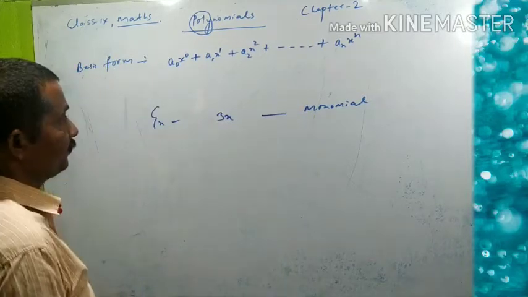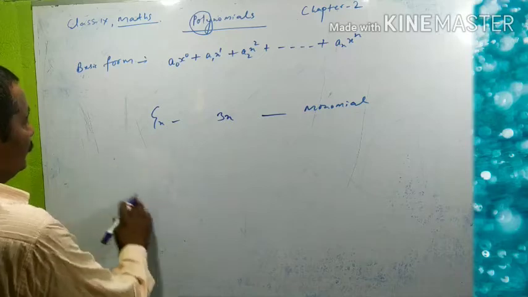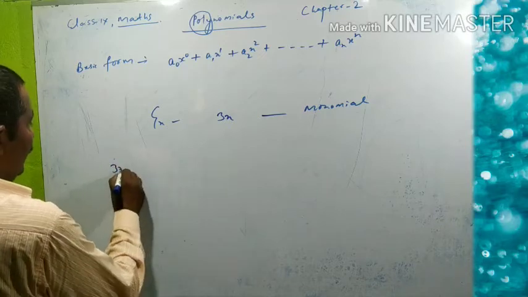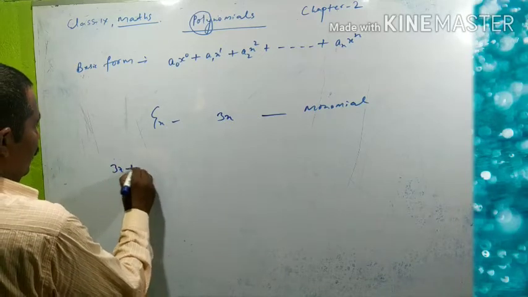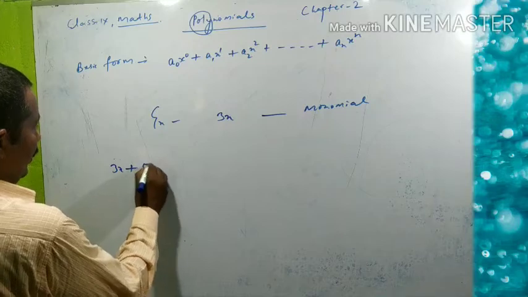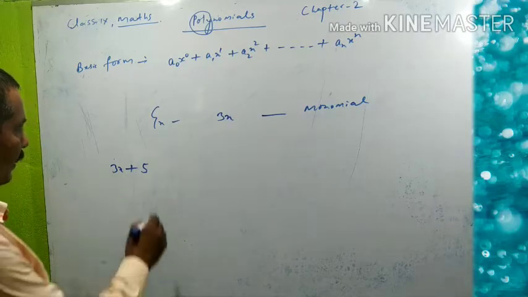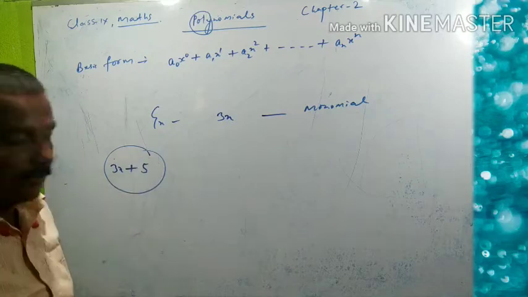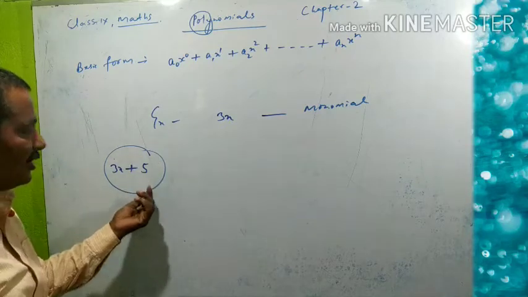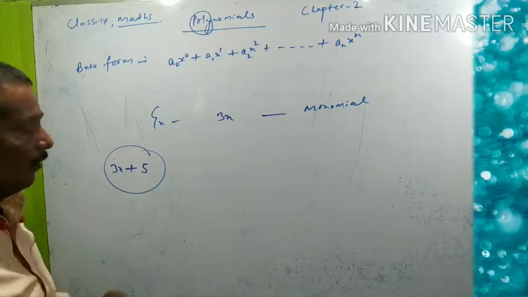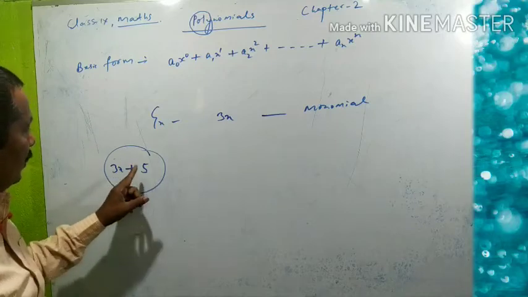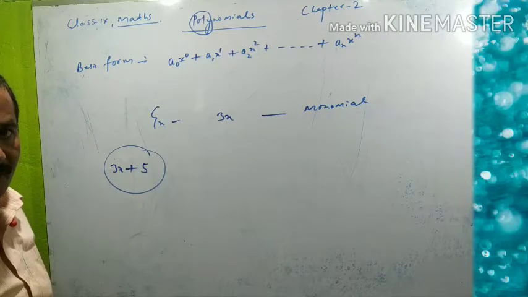Look here. 3x plus 5. This is a polynomial, and this polynomial has two terms, 3x and 5.